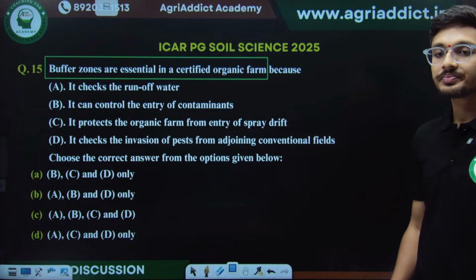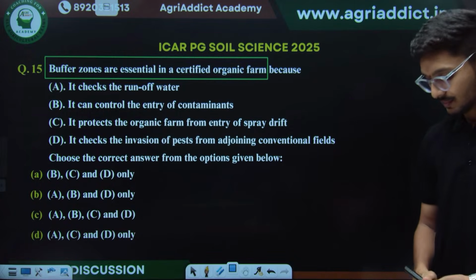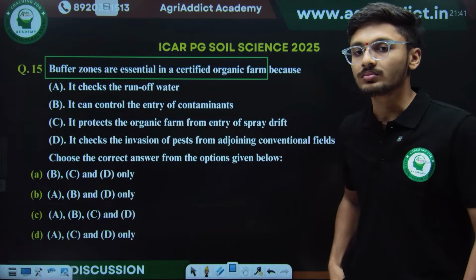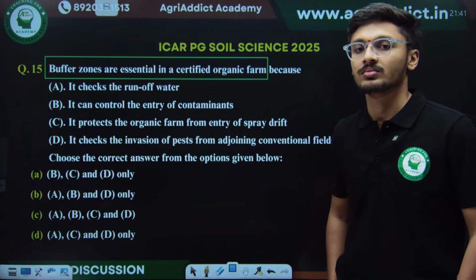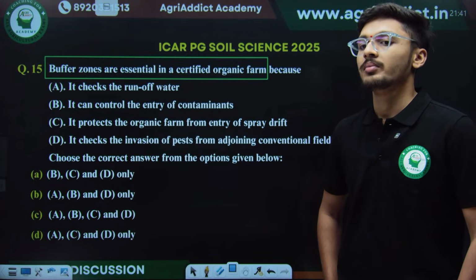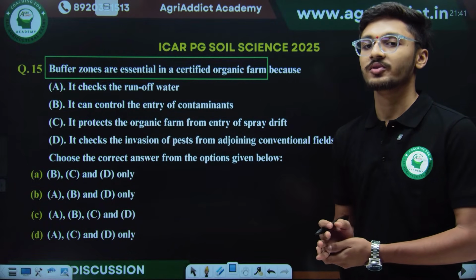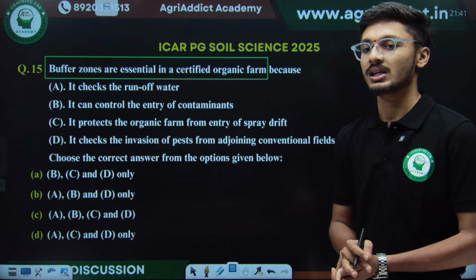So बताएंगे मुझे what will be the correct answer for this question? B होगा क्या इसका correct answer? Do you think B will be the correct answer for this? C. Nikhila is saying C.